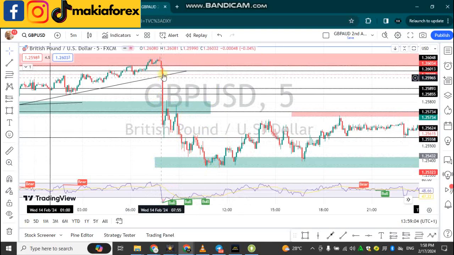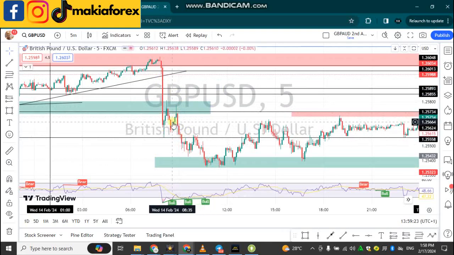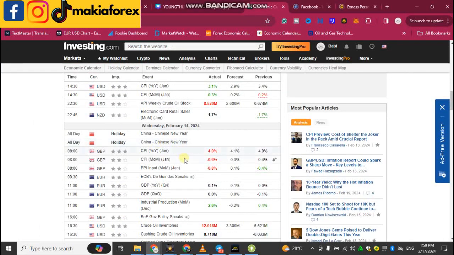The first 5 minutes candle was bearish. Second candle, we had a pullback, it formed a resistance, it dropped down again. The bulls came in again to push price up. Still yet, because of the news candle, price now became fully bearish and dropped all the way to this particular area. Obviously GBPUSD moves in a series of lower lows, lower highs, so it will not just move bearish like gold, but it will move in a series of lower low, lower high. So that's the impact of GDP being negative on a day like Wednesday.